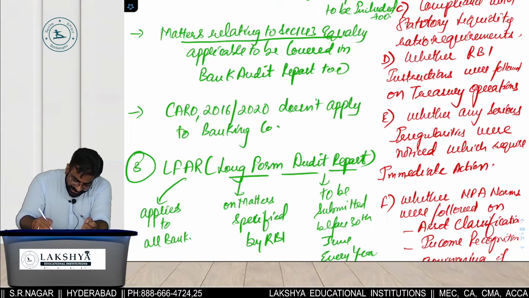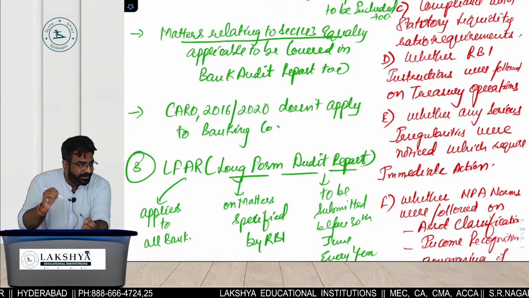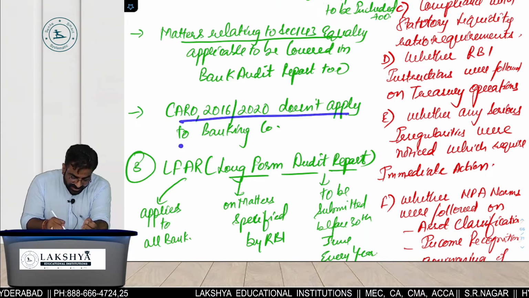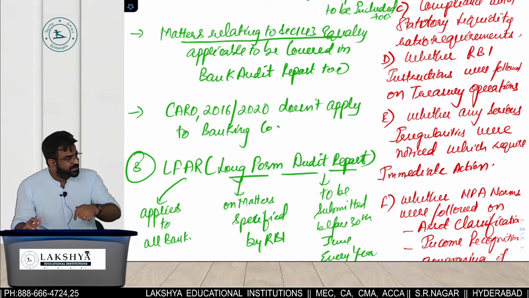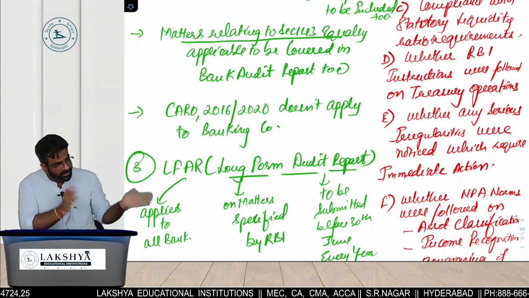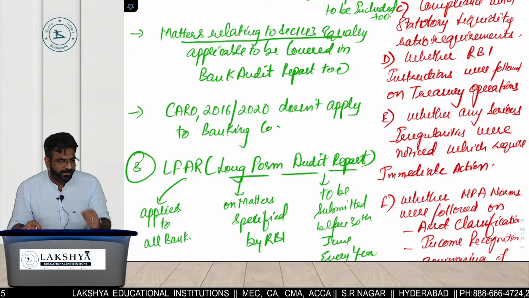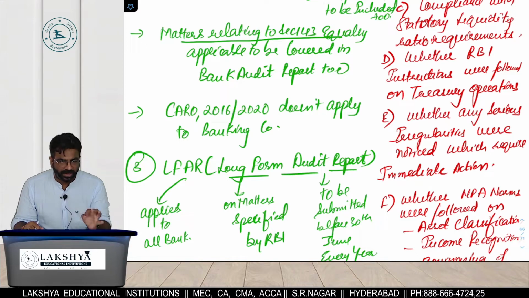So total section 143 is applicable except what? CARO. CARO does not apply to which company? Banking company. But if this were an NBFC, it is applicable. But if an NBFC later converted into a bank, not applicable. So remember, banks need not be reported under CARO.